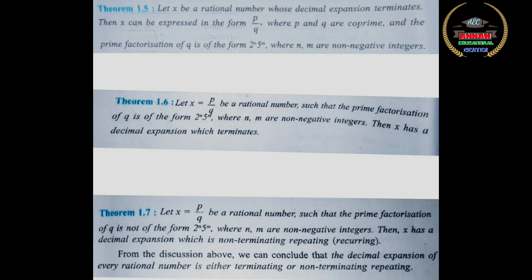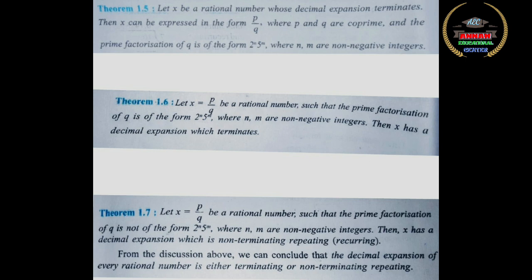See, this theorem 1.5 says that if there is a rational number which is terminating and you write it in the form p by q, then when you prime factorize that q, you can find only powers of 2 or powers of 5 or both powers of 2 and 5. This is what theorem 1.5 says.